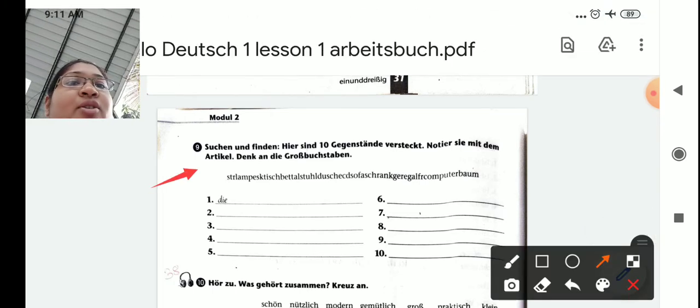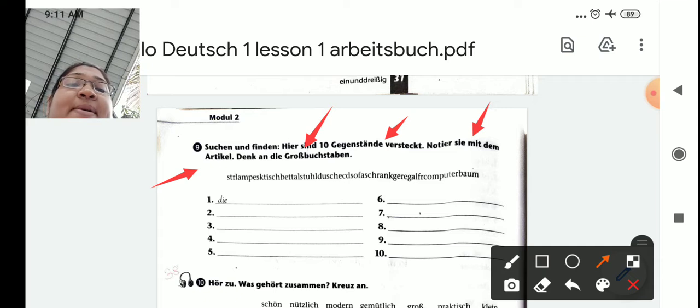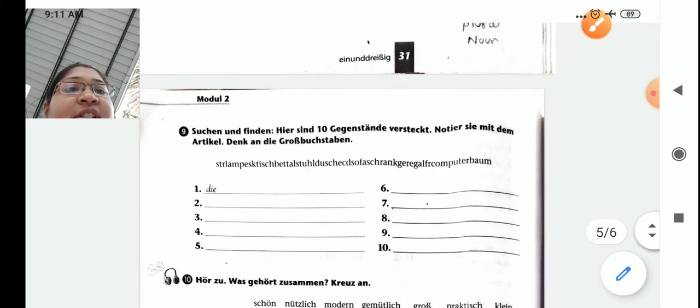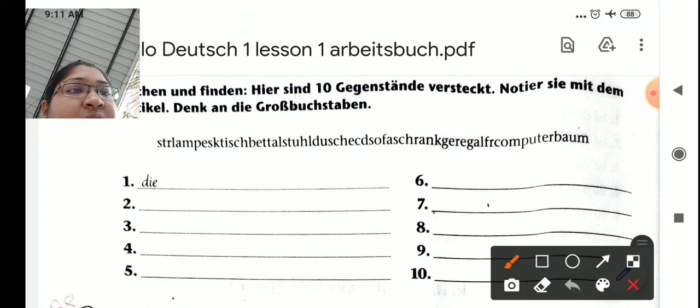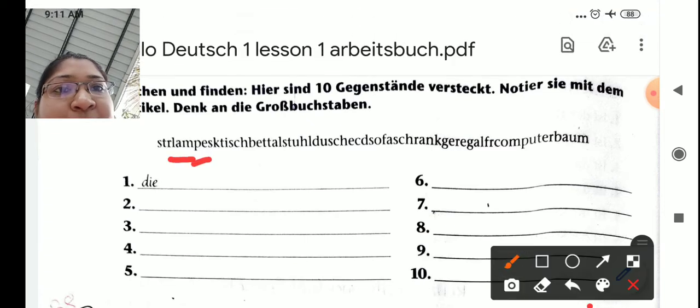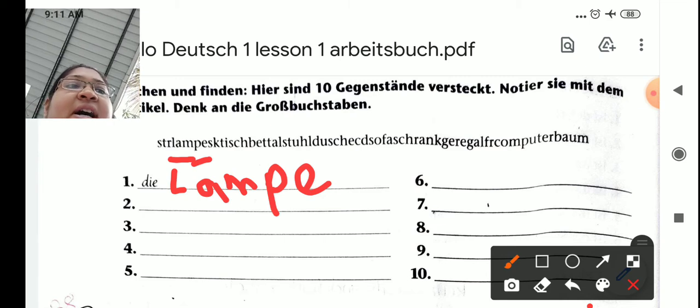Frage 9. Suchen und finden. Here sind 10 Gegenstände versteckt. So 10 items are hidden here. Notiere sie mit dem Artikel. You have to write down those with the article. Denk an die Großbuchstaben. So always think of the capital letter; a noun's first letter is always big. One I will find out for you. First one, see this. Lampe. That is lamp, which you are supposed to write down here. Okay, same, find out the 10 hidden nouns and write them down with the articles.